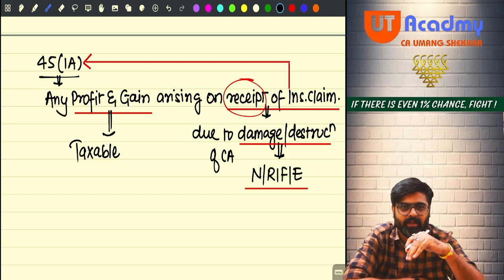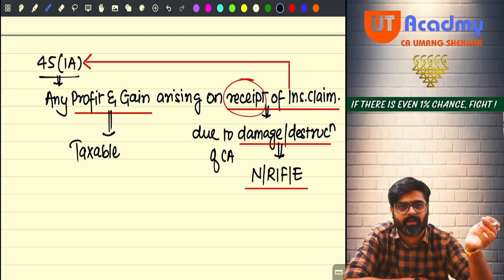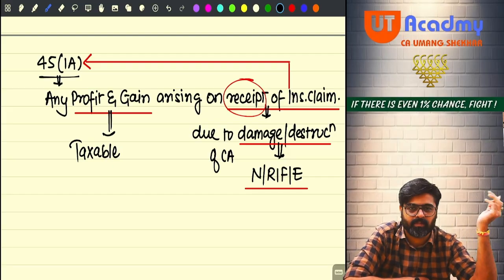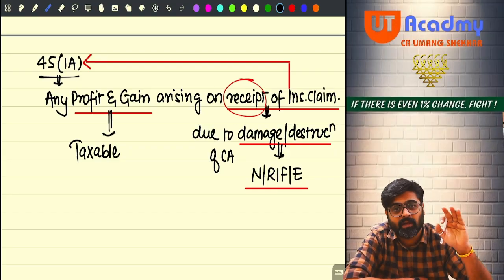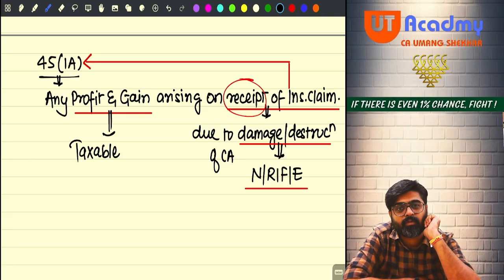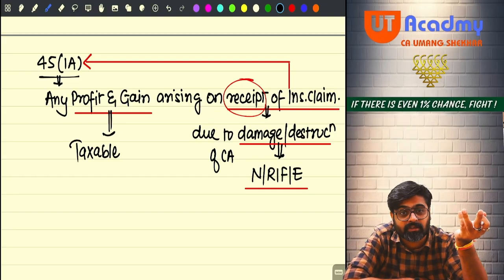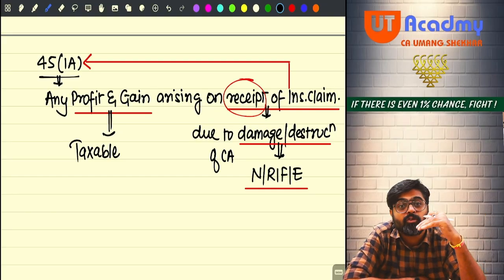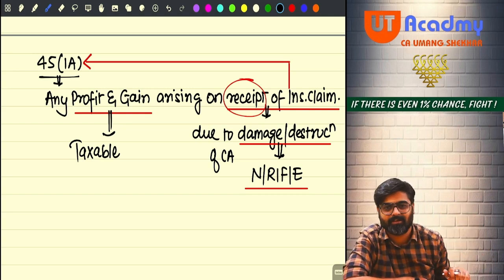There are two parties, and an asset is voluntarily transferred from one party to another for a consideration, with a change of ownership and change of possession taking place. No, this is not an ordinary transfer, but still it has to be considered as a transfer. So what type of transfer is taking place? The moment the asset gets damaged or destroyed, the asset ceases to exist. The asset no more remains, so your right in that asset also extinguishes.